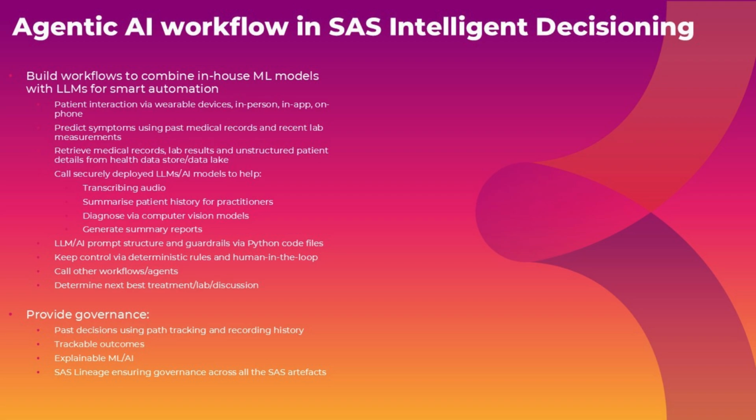Using intelligent decisioning, we have built some example agentic AI workflows that can automate processes and help timely start of patient tests and treatments. These combine protocol rules, machine learning models, and LLMs. LLMs are best advised to be deployed privately via containers for security. In our scenario, however, we were using small open source models installed locally.